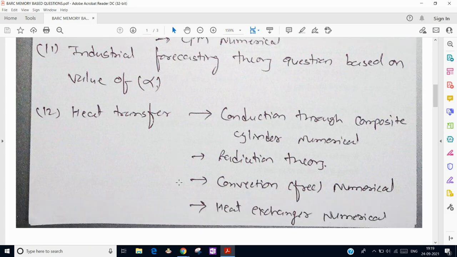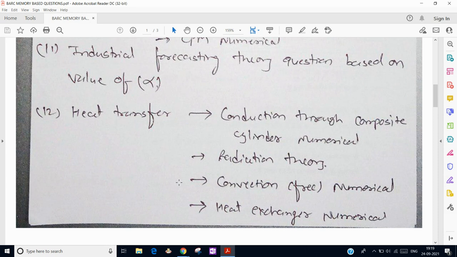Next, from heat transfer, there was one numerical on conduction through a composite cylinder, where we have to find the intermediate temperature. Second, there was a theoretical question regarding radiation shape factor. Next, there was one free convection numerical on a vertical plate. We have to find the Grashof number, Prandtl number, and then put them into the relation that they have given, and find the total heat transfer.